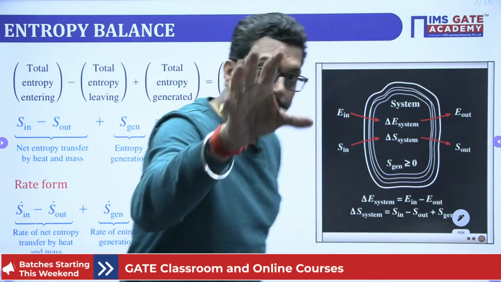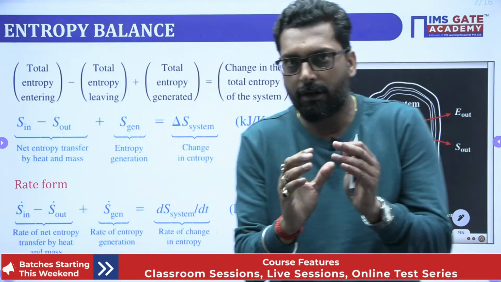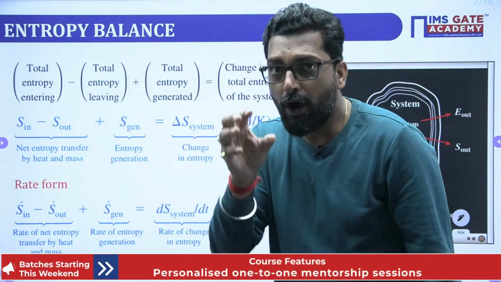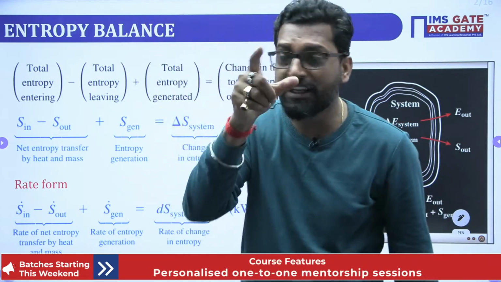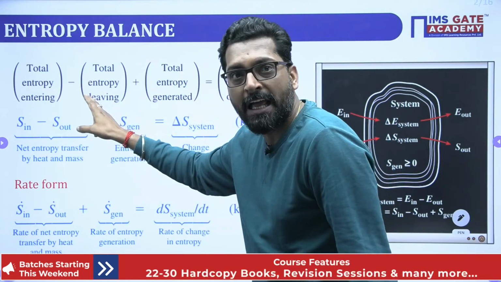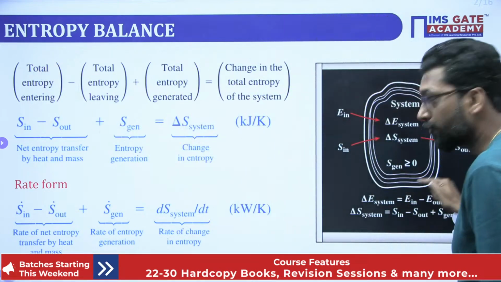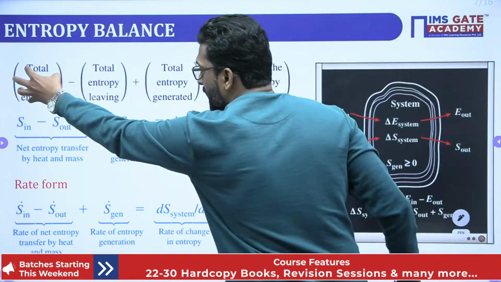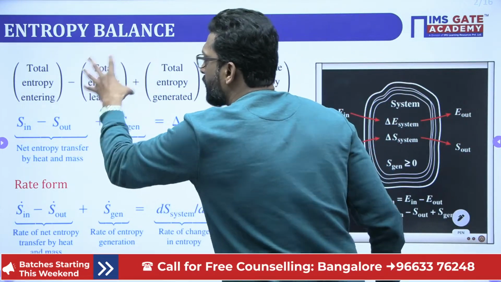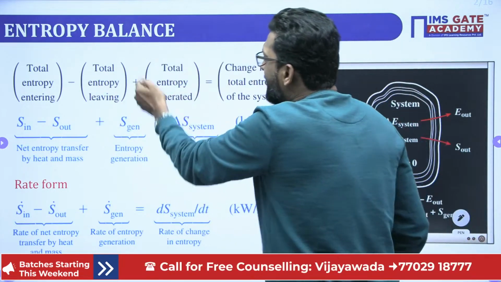If you're dealing with the entropy balance, I will give the example of a bank. You deposit money in the bank. The total entropy entering is like depositing money, minus, after some time you withdraw some money, the total entropy leaving, plus the bank gives interest.